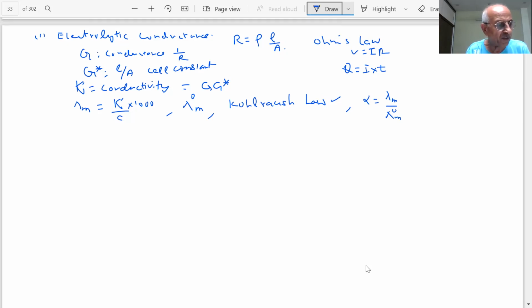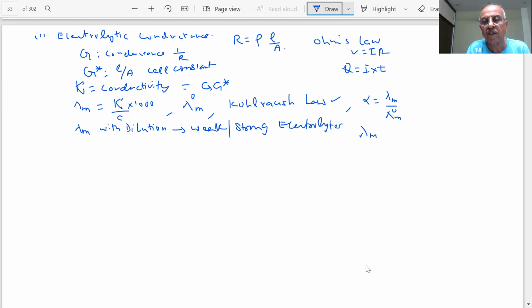These are some of the ways, students. Questions will be there on molar conductivity and variation of molar conductivity with dilution. An important question for weak and strong electrolytes is a very favorite question for the paper, students. You have seen how the graphs are. Lambda M versus square root of C graphs were drawn, student. What shapes are you getting? This type of shape, student. I hope you are aware of this.